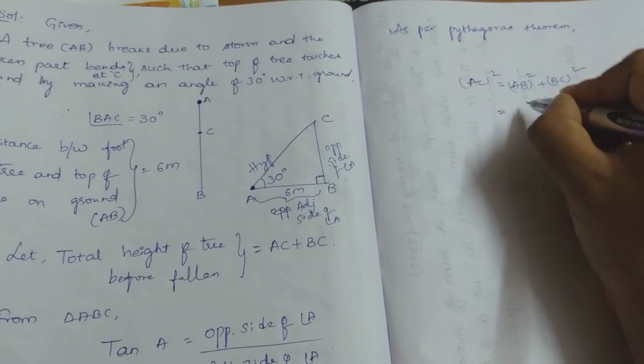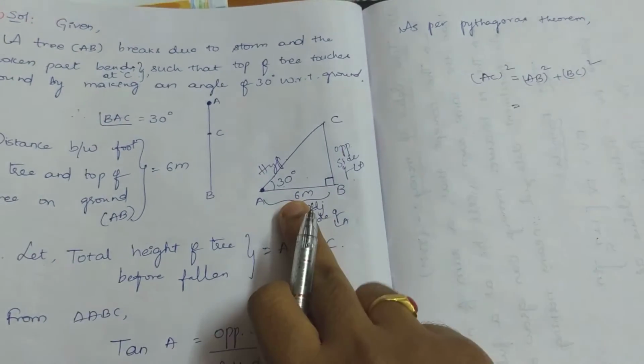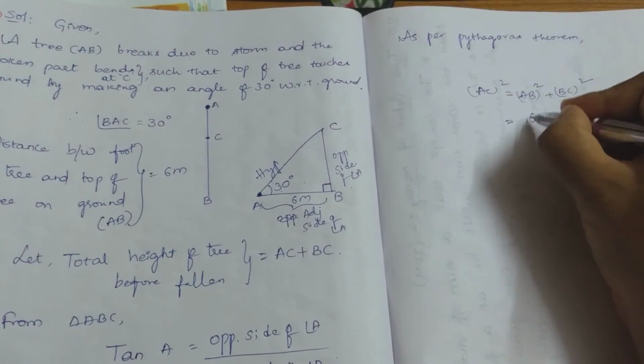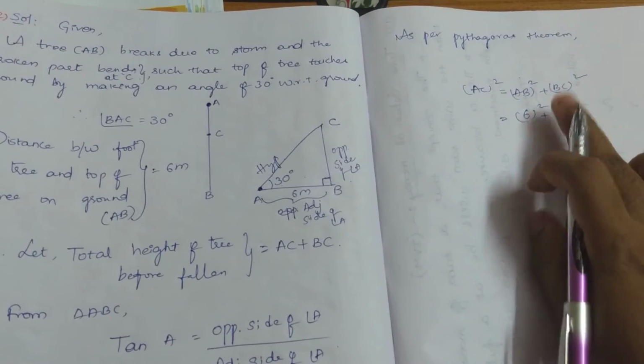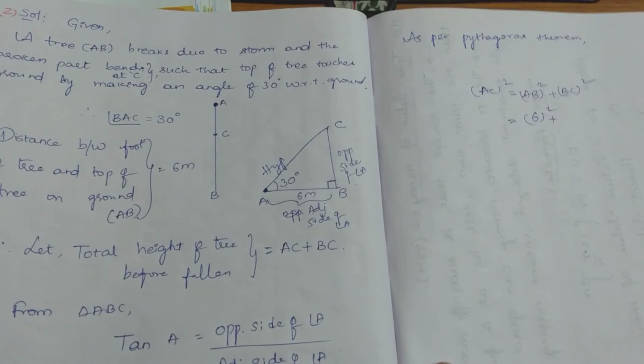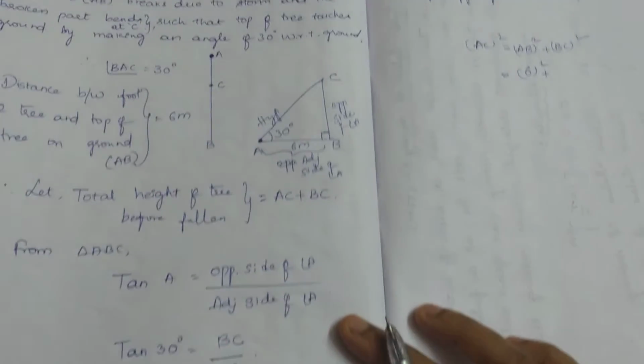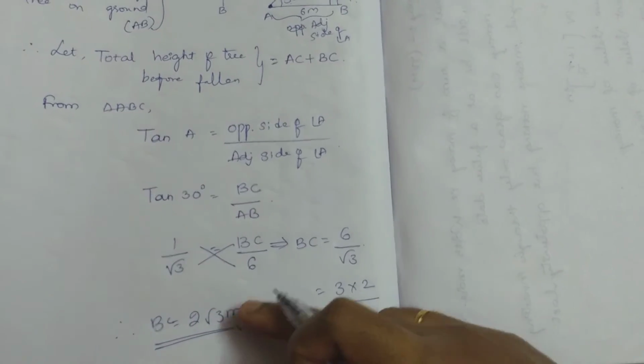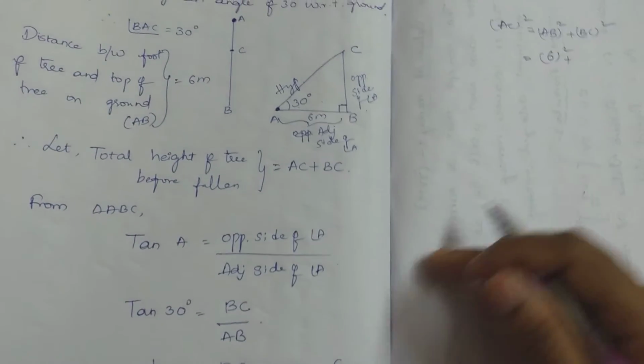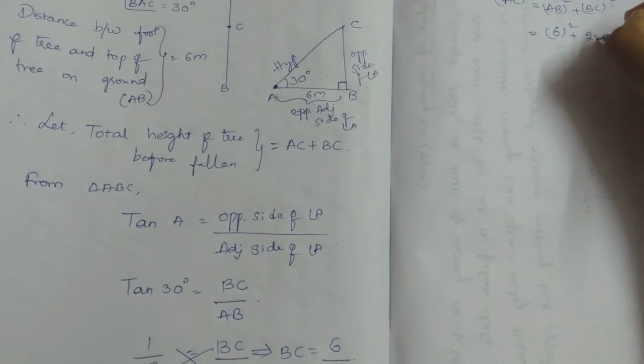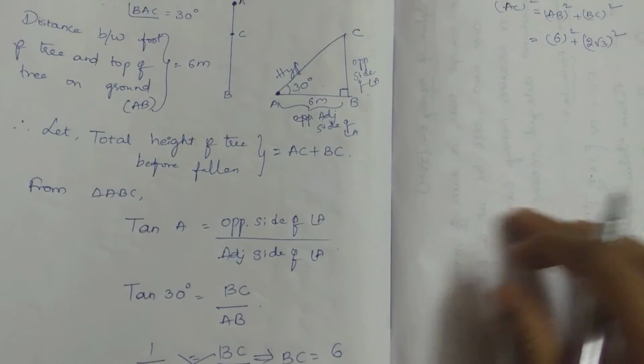So what does it become? AB we got to know as 6 from the question itself. 6 square plus, what is the value of BC? See here, BC value we got as 2 root 3. Correct? 2 root 3 whole square.